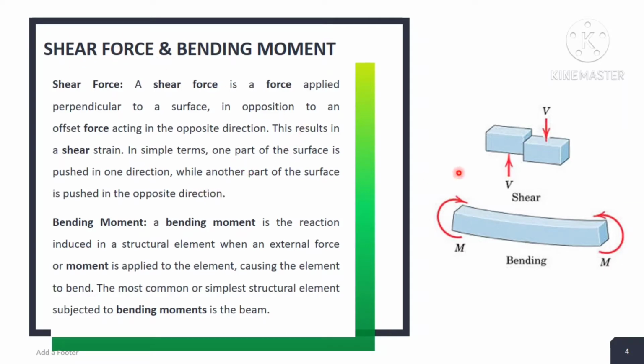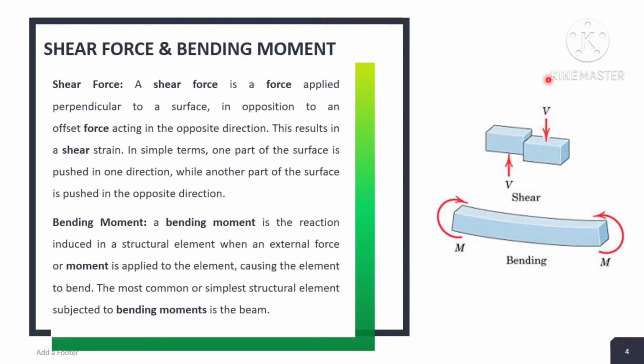We can understand this in diagram format. This is the portion of the beam where the pressure, weight or load can be exerted. Meaning in shear force there is an equal and opposite reaction.